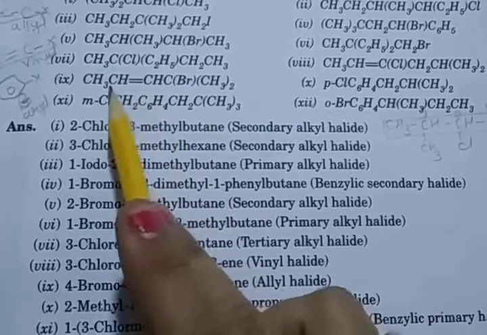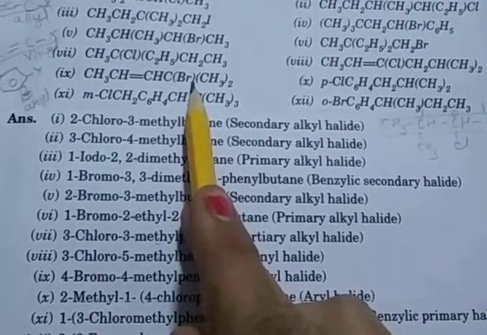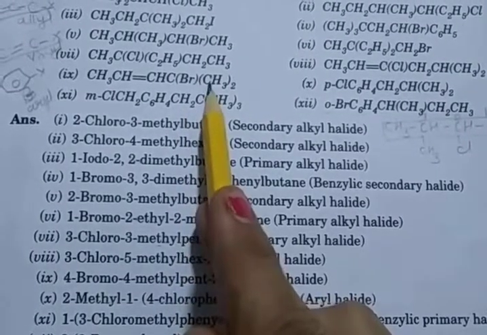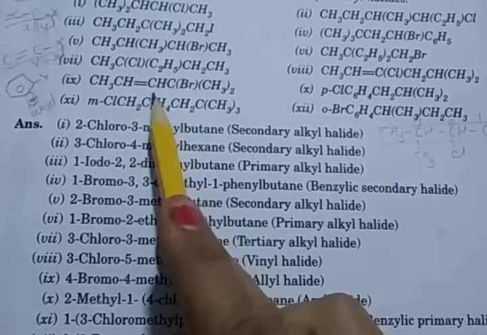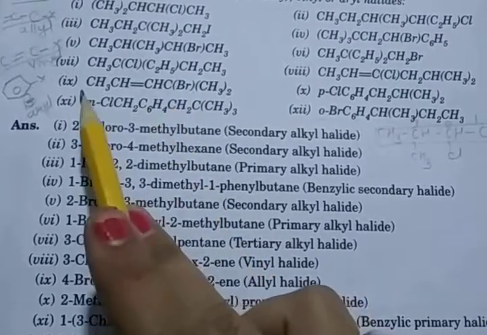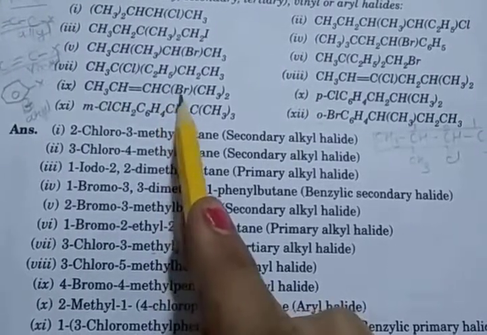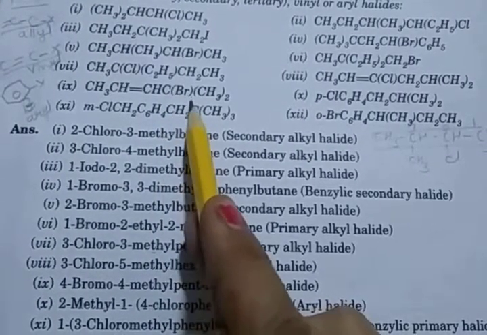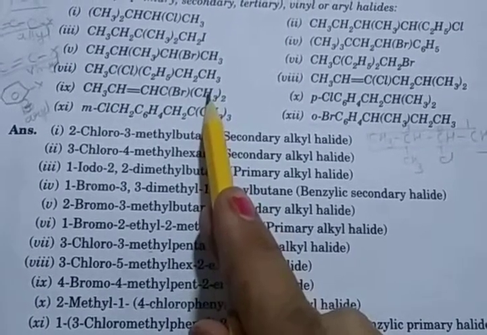See 1, 2, 3, 4. So Br is attached at number one. Here 2 methyl groups are also attached to this carbon. So the chain you see 1, 2, 3, 4. So the fourth number has Br, so 4 bromo, and at the fourth position methyl groups are attached.